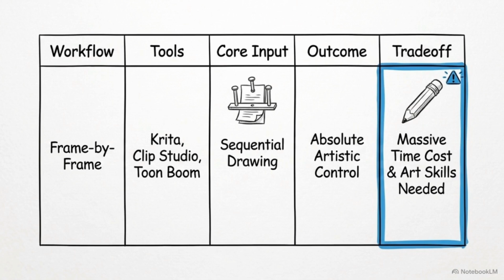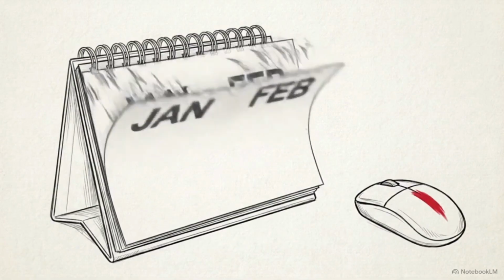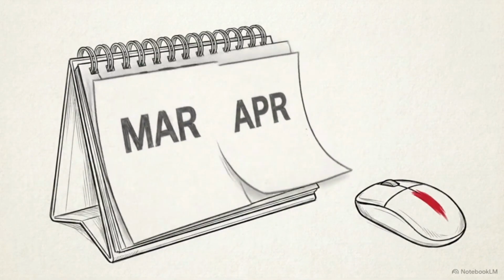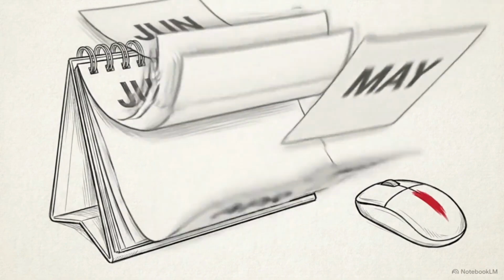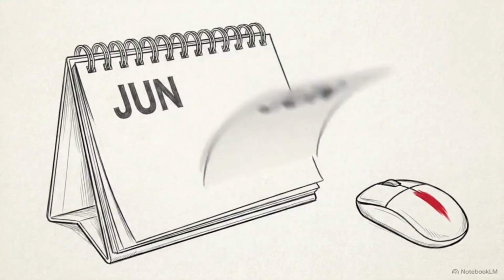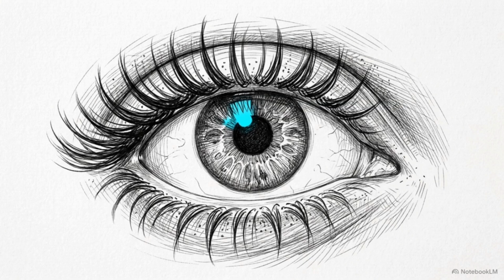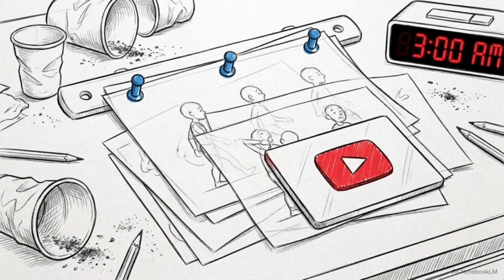As the matrix shows, there's a hard barrier. You must possess illustration skills before launching the application. Spending a month to finish a single 2-minute video puts you in direct conflict with the YouTube algorithm, which favors channels that upload frequently. Frame by frame produces the most unique visual identity on the platform. However, the sheer time cost of this method is the single biggest threat to your consistency and channel survival.